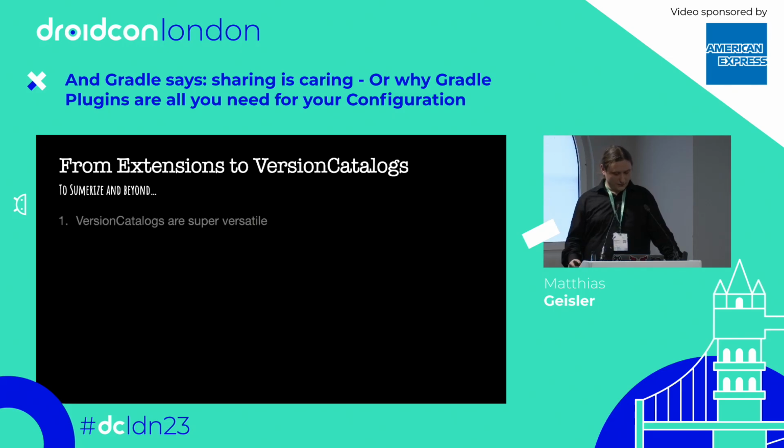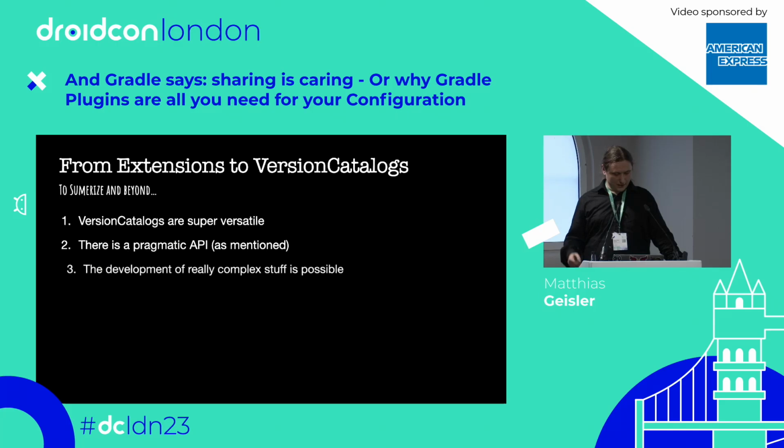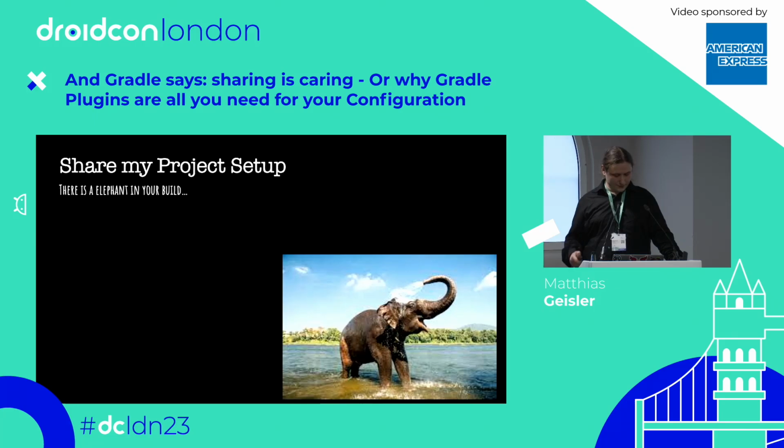Love it. So just to summarize, version catalogs are super versatile. You can do a lot with the programmatic API. You can program with that because that's what it's meant for, right? And you can also develop very complex stuff. I did that, for example. I have built for myself an entire TOML builder, just so that I can do weird stuff like with Rust dependencies, as I mentioned. And we can share non-JVM things and more. So, what else can we do?